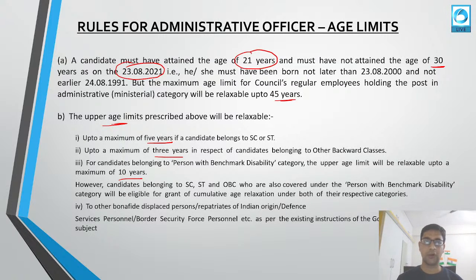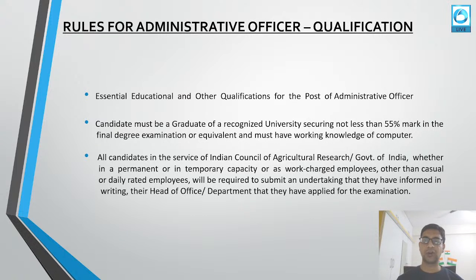Now, the rules for administrative officer qualification. What is the qualification required in order to take this exam? The essential qualification for the post of administrative officer is that the candidate must be a graduate of a recognized university, securing not less than 55% marks in the final year degree examination.